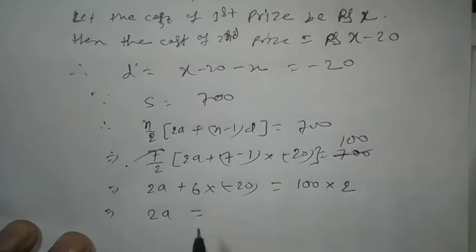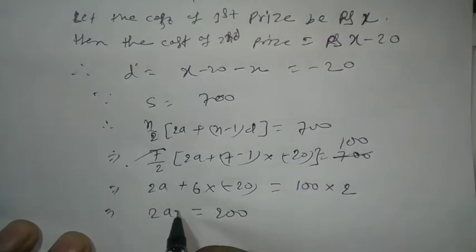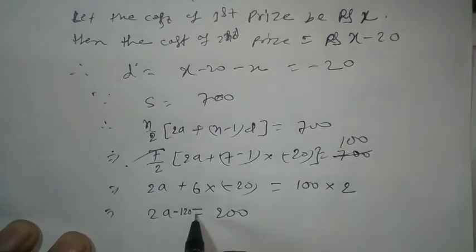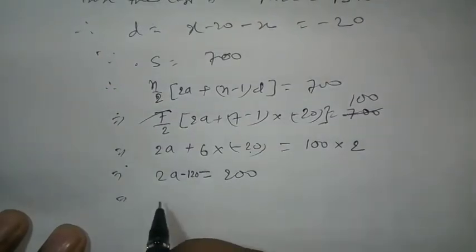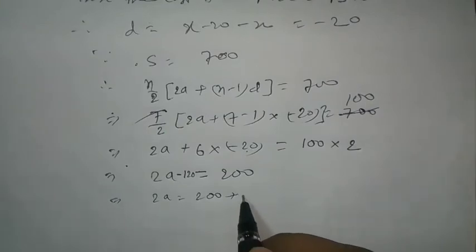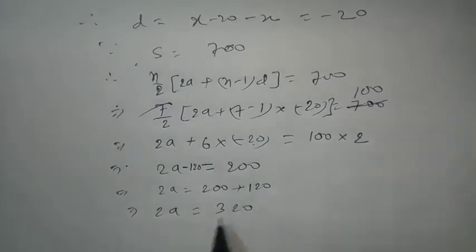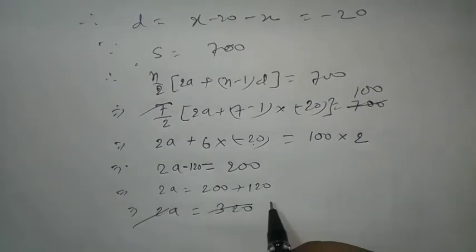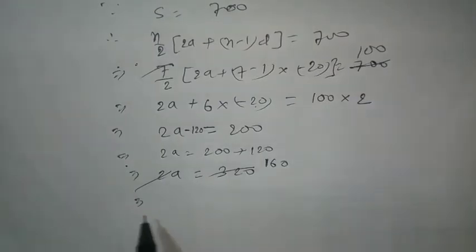Implies 2a minus 120 is equal to 200. Implies 2a is equal to 200 plus 120. Implies 2a is equal to 320. 320 divided by 2 is 160. Implies a is equal to 160.